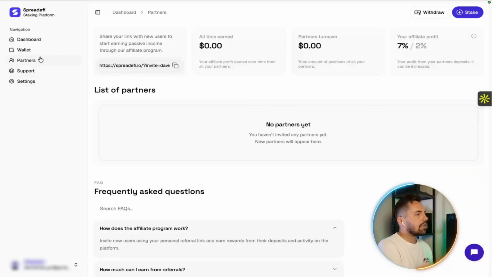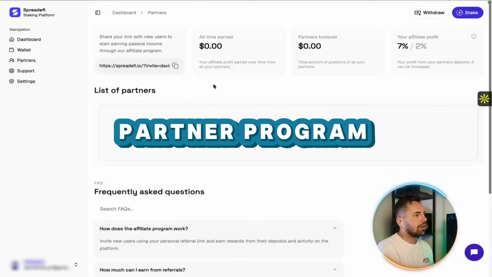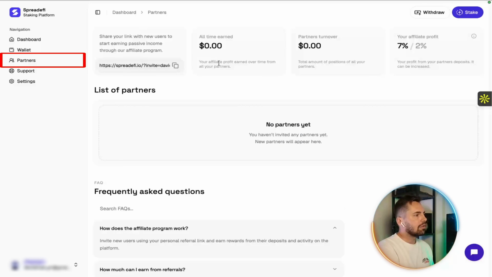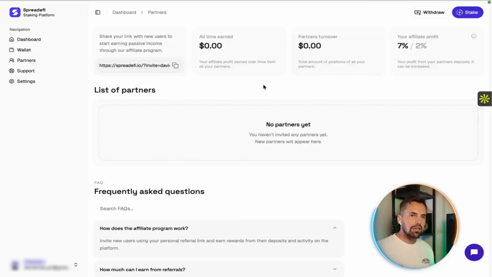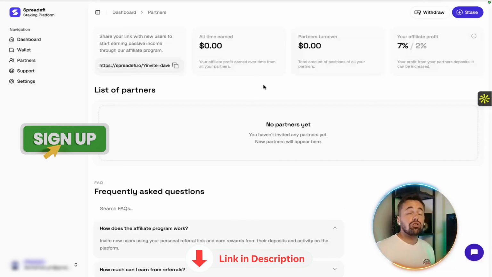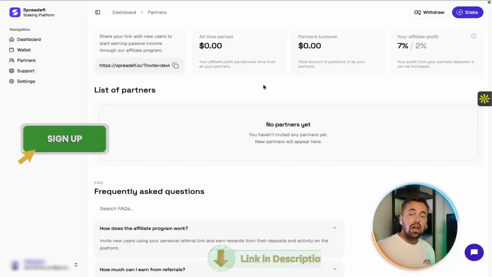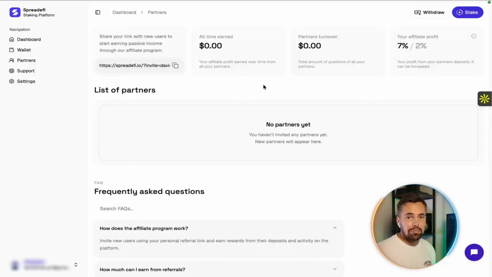And then finally, the partner program, right? So open up the partners tab and this is the referral side of the platform. You can see the referral dashboard here, and this is where your personal referral link gets generated. Full transparency from me, the referral link I'm using for this video is down in the description. So if you do sign up to it, that's an affiliate link. I'd rather just tell you that straight than pretend otherwise.